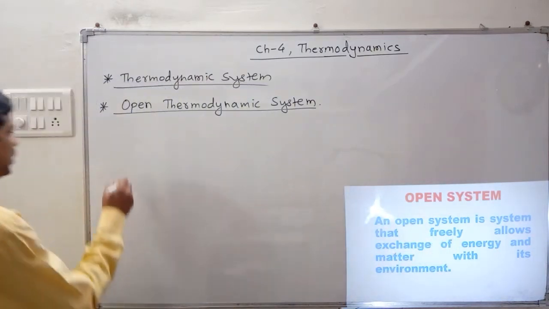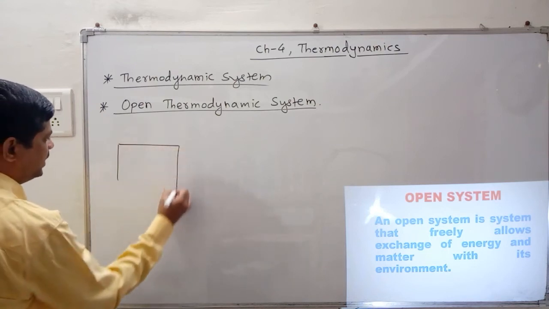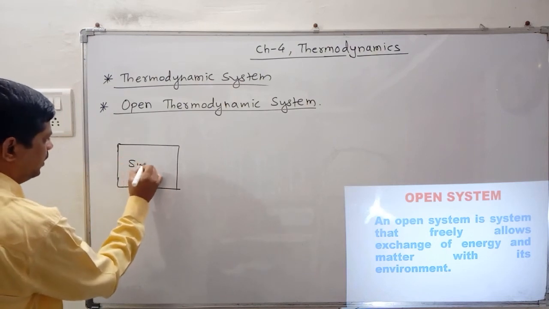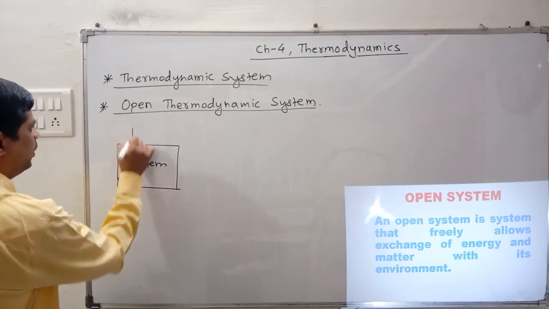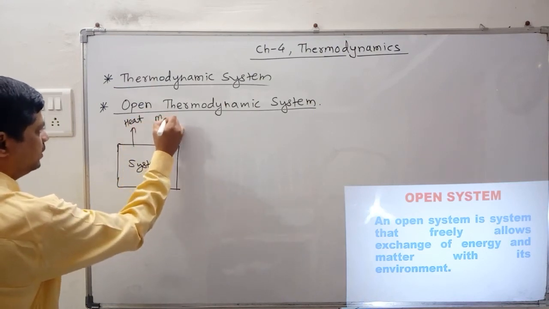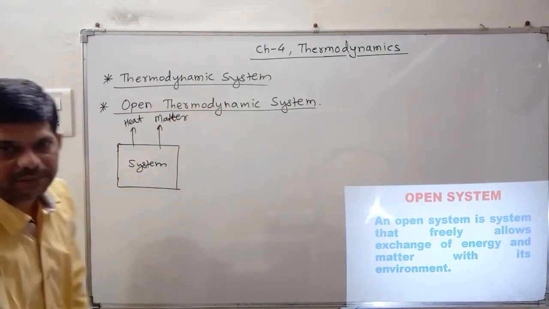So suppose I am trying to draw the sketch for that. Suppose this is the system and which allows both heat as well as matter, then it is called as the open system.